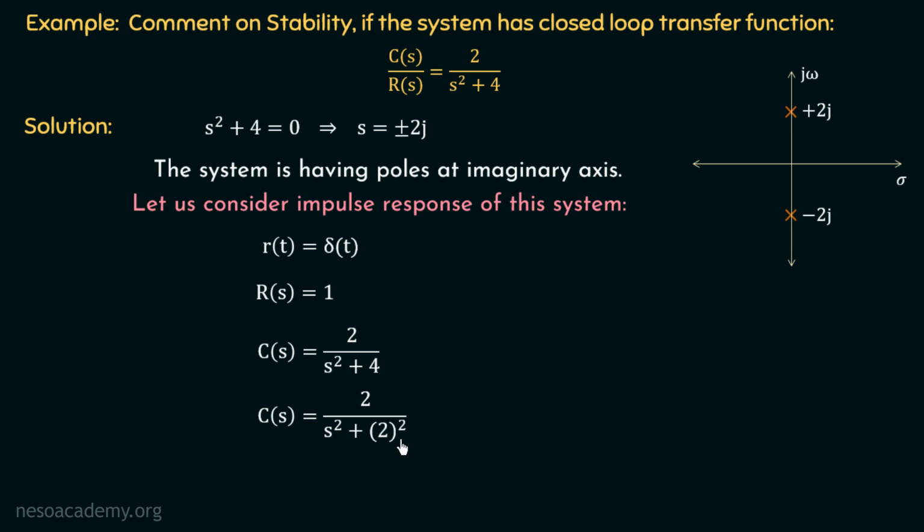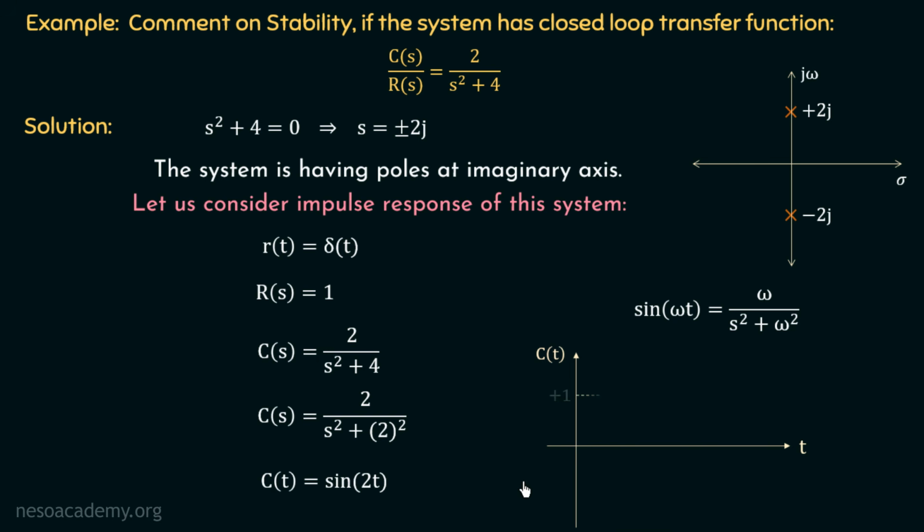Now we know that the Laplace transform of sine omega t is omega over s squared plus omega squared. Now in this case, we can see that the value of omega is equal to 2. So if we take the inverse Laplace transform, we will have c(t) equal to sine 2t. I hope you got this. Now if we plot this output with respect to time, we will have a sinusoidal wave which will move between these two values plus 1 and minus 1. So we can say that this system is oscillatory in nature and the output of this system oscillates between two values plus 1 and minus 1.